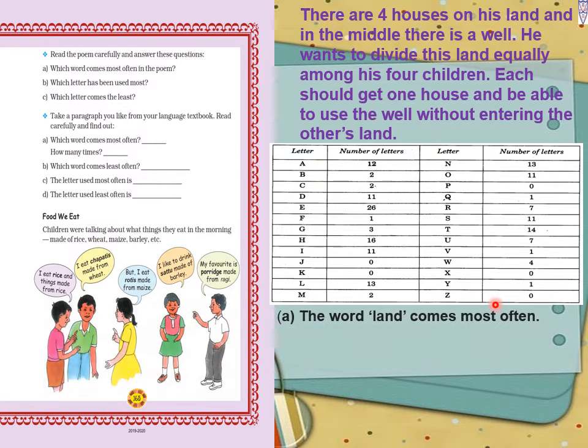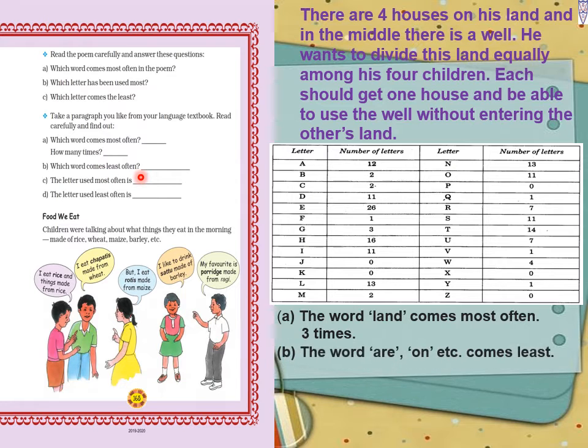So first question, which word comes most often, how many times? So the word land comes most often. See, land, how many times did it repeat? 1, and in the third line 2, and in the last line 3. So the word land comes most often, and that is 3 times.